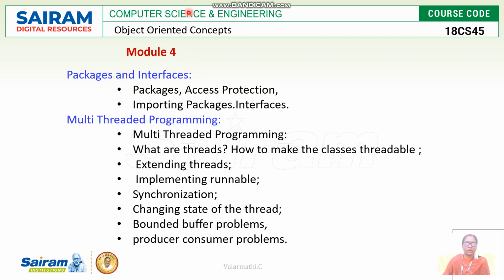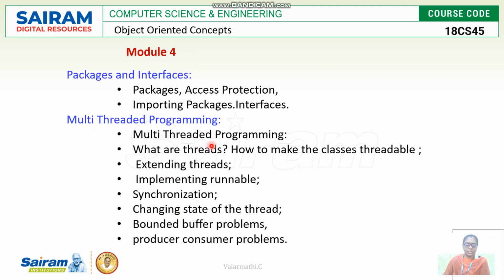Module 4 consists of two important portions. The first portion is about packages and interfaces. In this, the introduction of packages, how access protection is given for packages, and how we can import packages and interfaces. The second portion of Module 4 consists of the topic called multi-threaded programming.